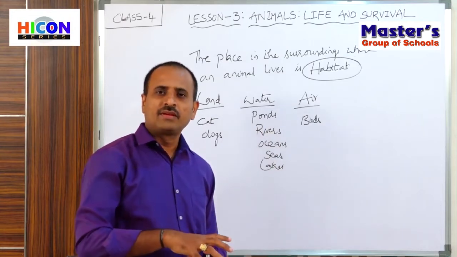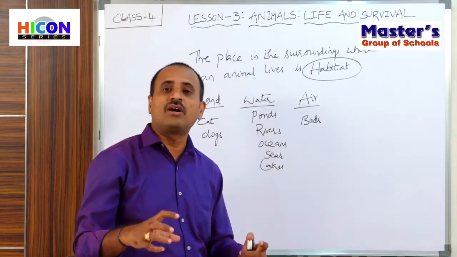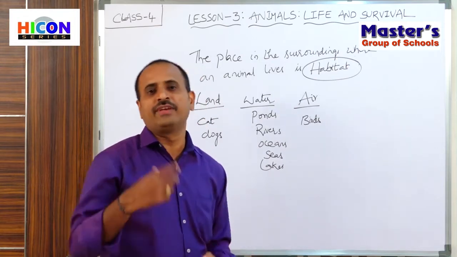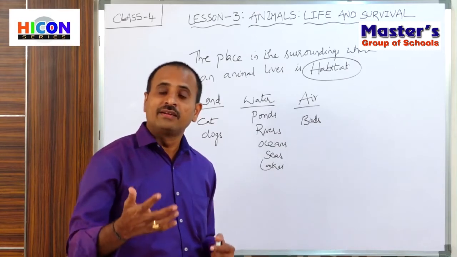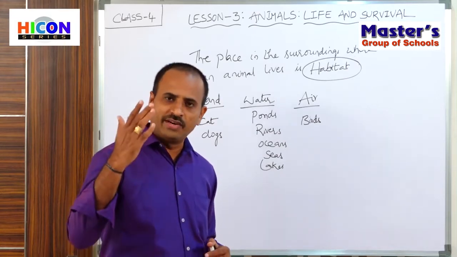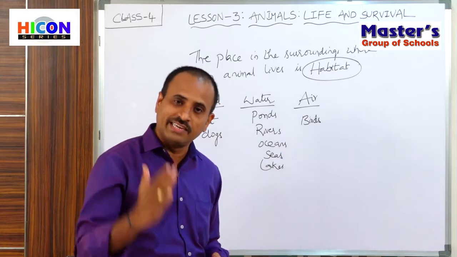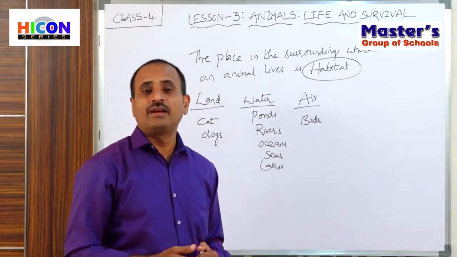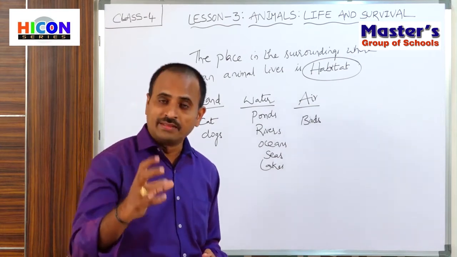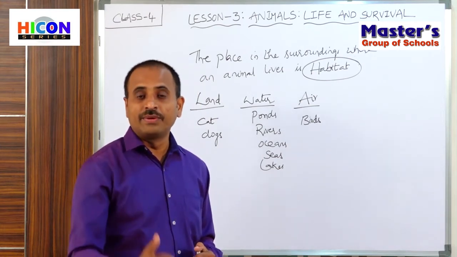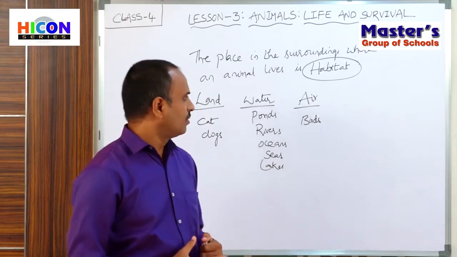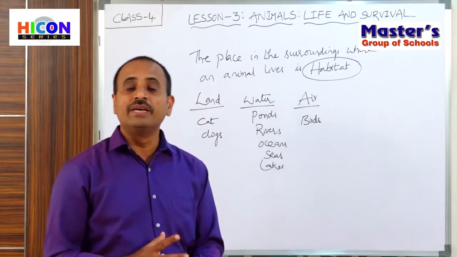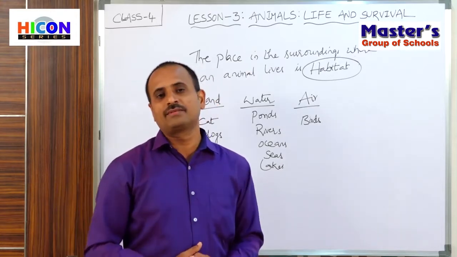So in this way, all the animals do not look the same. They are different in different ways. That is, they are different in their body shape, color, skin, and they are different in their food habits, and they are different in their breathing, that means breathing organs. So now our lesson is we can classify the animals based upon their food habits.